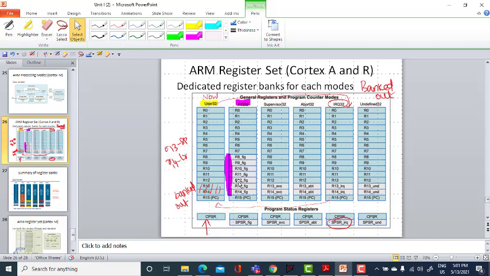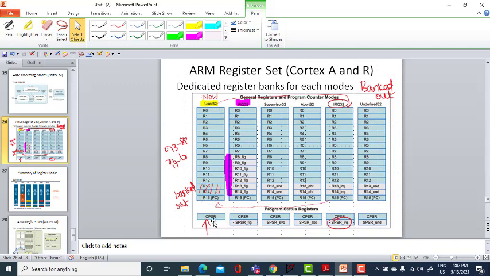Assume that we are in user mode. Now we are operating the ARM processor in the user mode. When you are using the ARM processor in the user mode, you have 16 general purpose registers from R0 to R15 and 1 status register, the current program status register, of which R13, 14 and 15 are special: 13 is the stack pointer, 14 is your link register and 15 is your program counter.